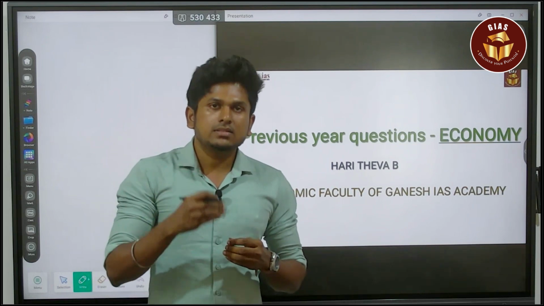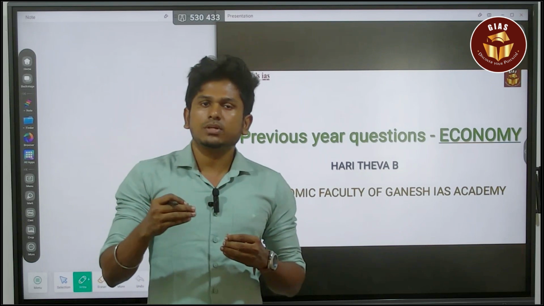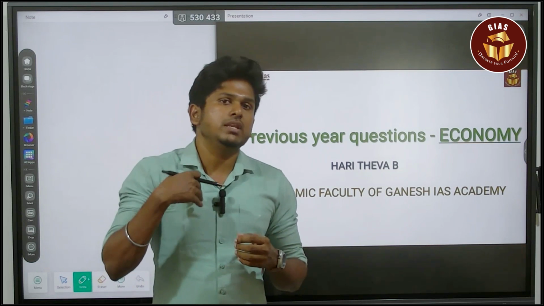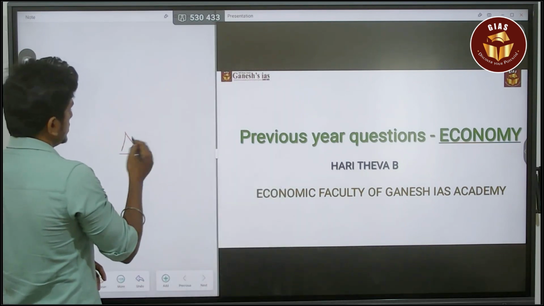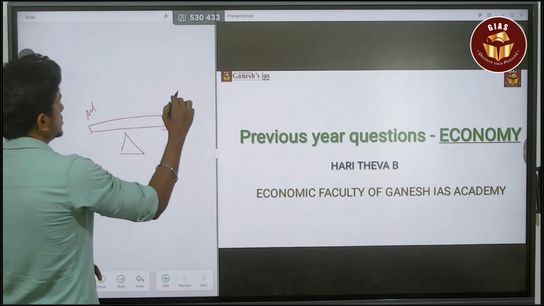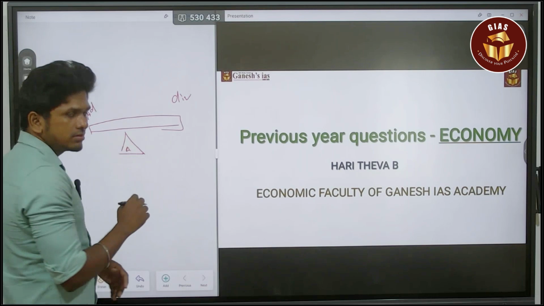So this is how you can enhance your answer. This is the most important thing when it comes to mains. Here you can use any creative ideas. When it comes to questions like advantages or disadvantages, you can use the seesaw. Here advantages, here disadvantages. Here you can quote the headlines.